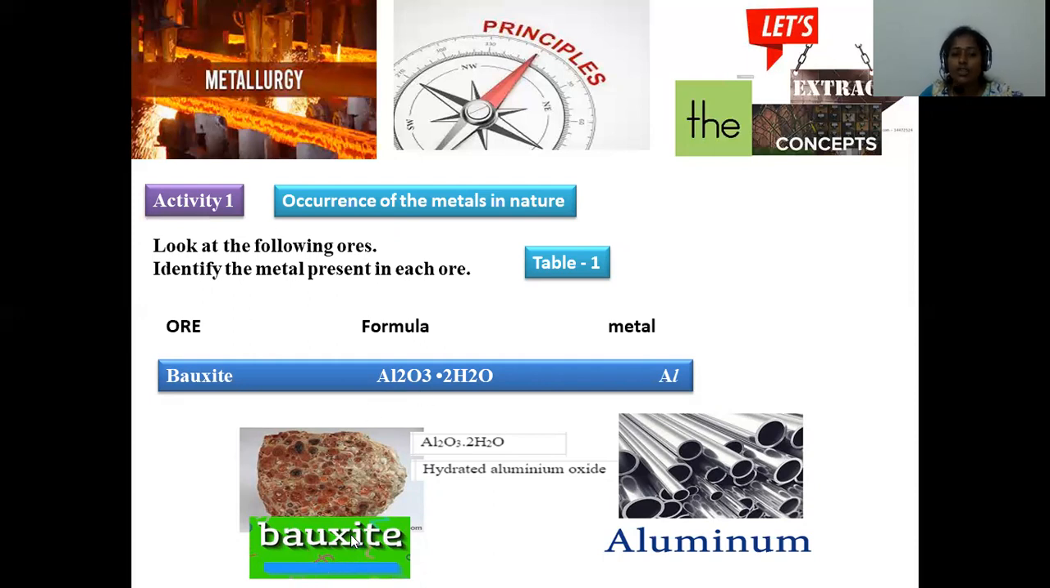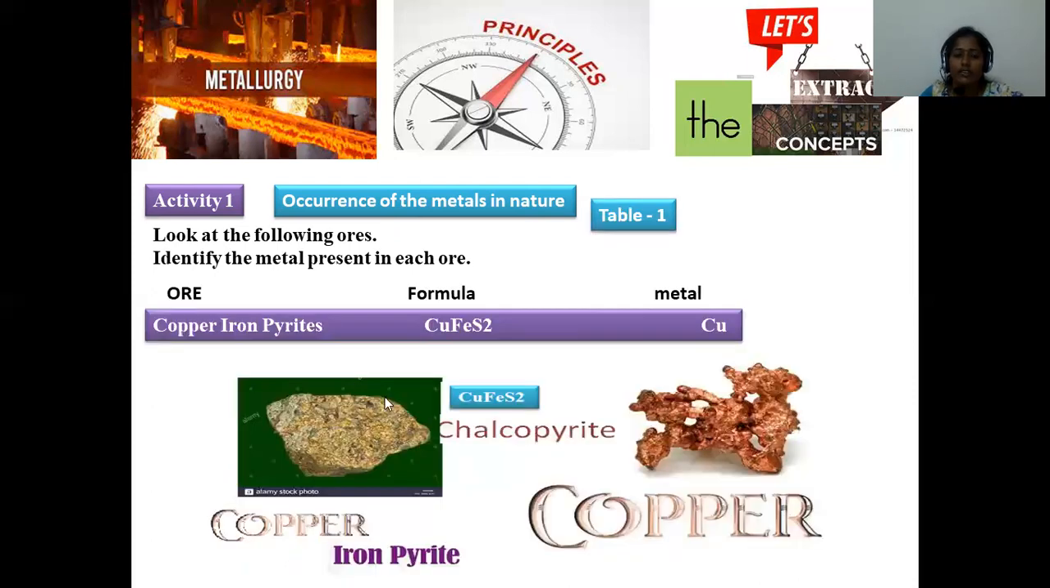bauxite. So a suitable ore is bauxite, whose formula is Al2O3·2H2O, which is called alumina dihydrate, or hydrated aluminium oxide. From this, you can extract the maximum amount of aluminium, a lightweight metal that can be employed in various applications. Aluminium utensils are common, and aluminium fabrication is also present in the automobile sector. So this is about bauxite, the most abundant ore available.